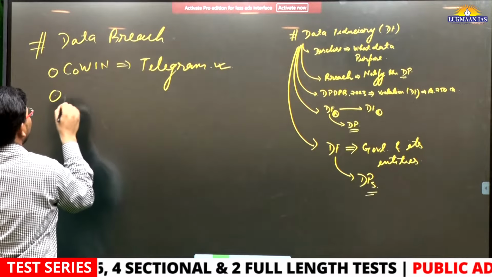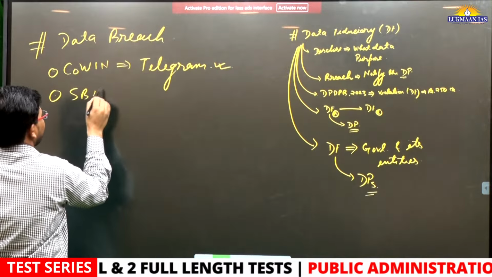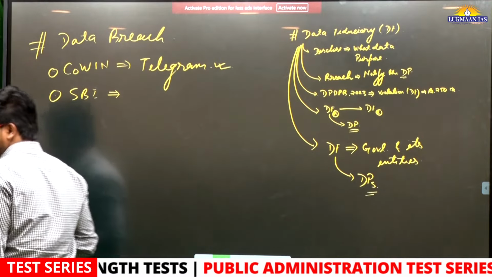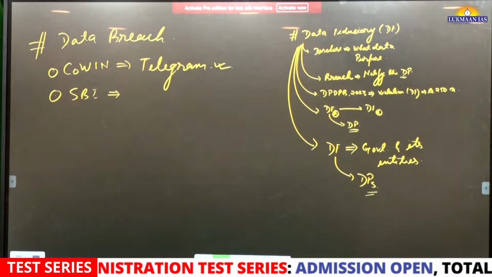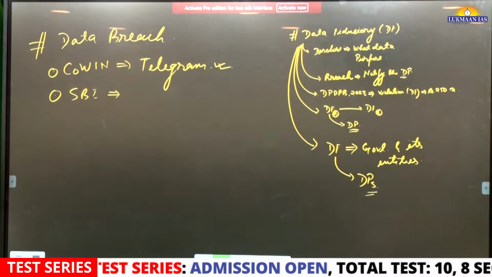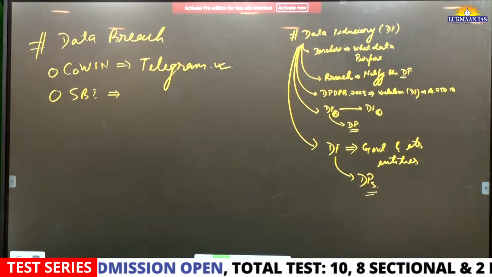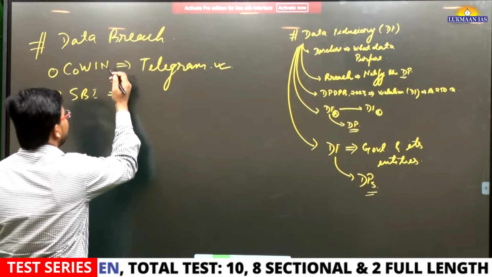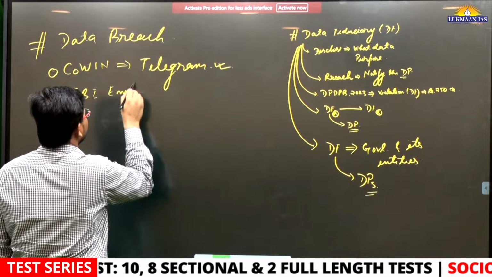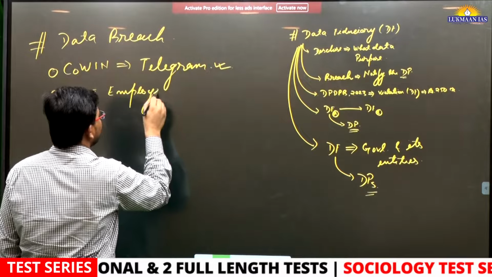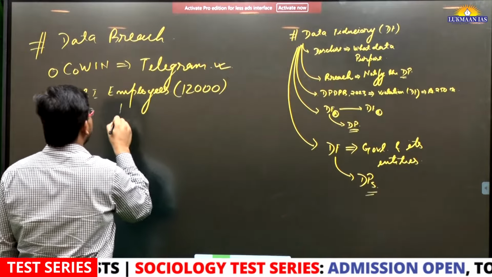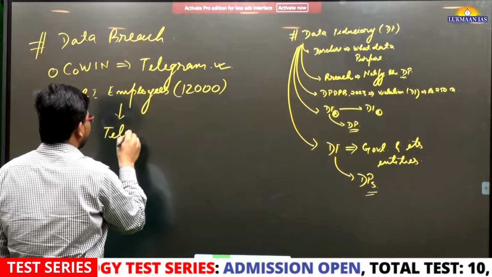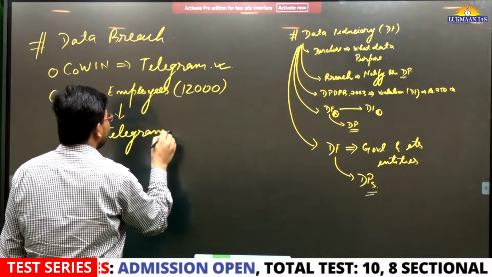Apart from this, about 12,000 confidential records of State Bank of India employees, around 12,000 SBI employees, whose data was leaked on Telegram. So these things have happened.